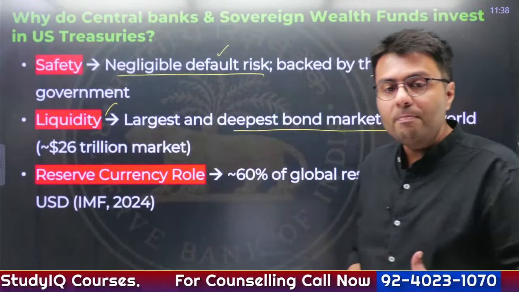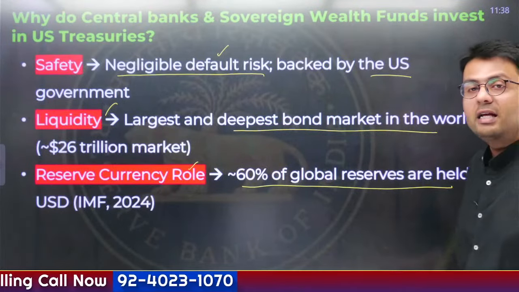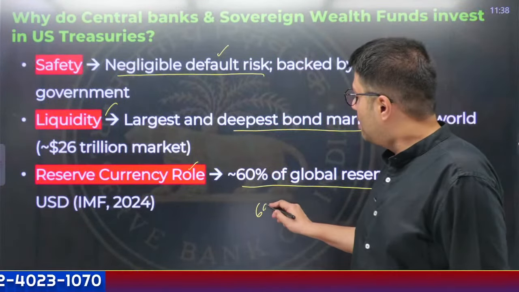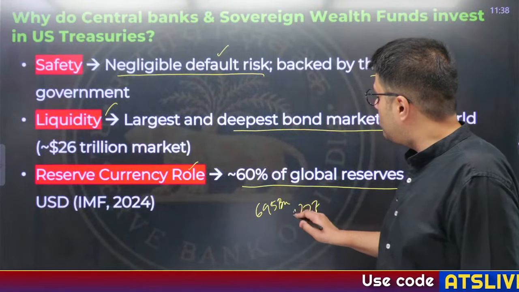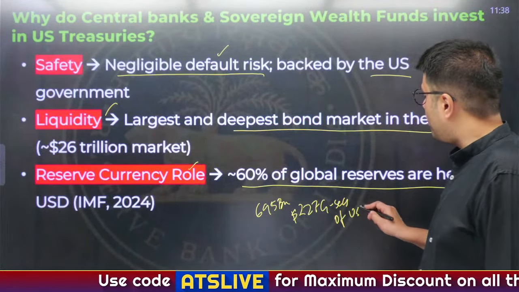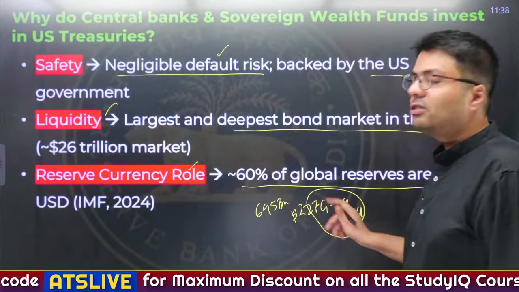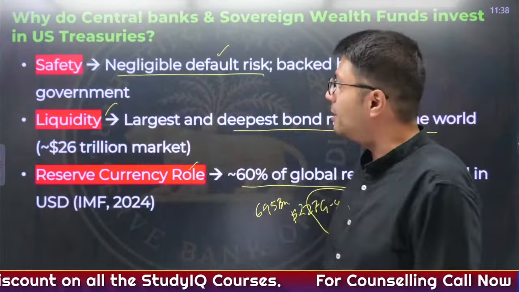Similarly, it plays a very important role as a reserve currency, as 60% of global reserves are held in US dollars. I told you, out of $695 billion, India continues to hold $227 billion in government securities of the US government, right? So this highlights how important these government securities are, not just for RBI, but for central banks across the world.